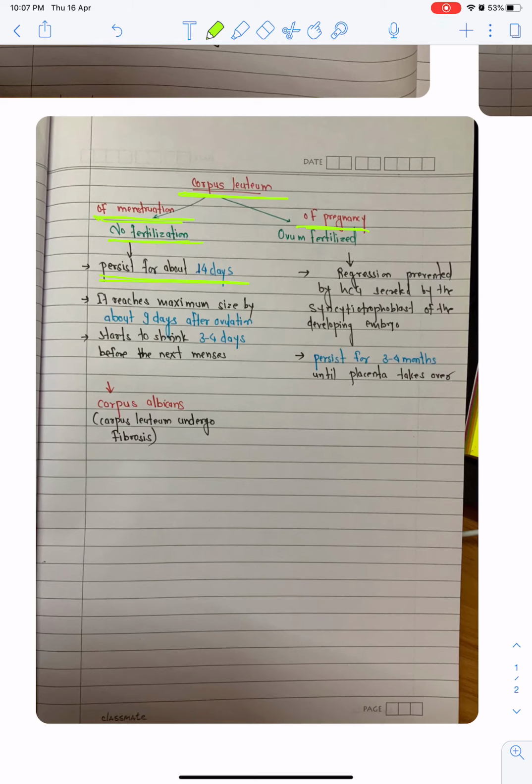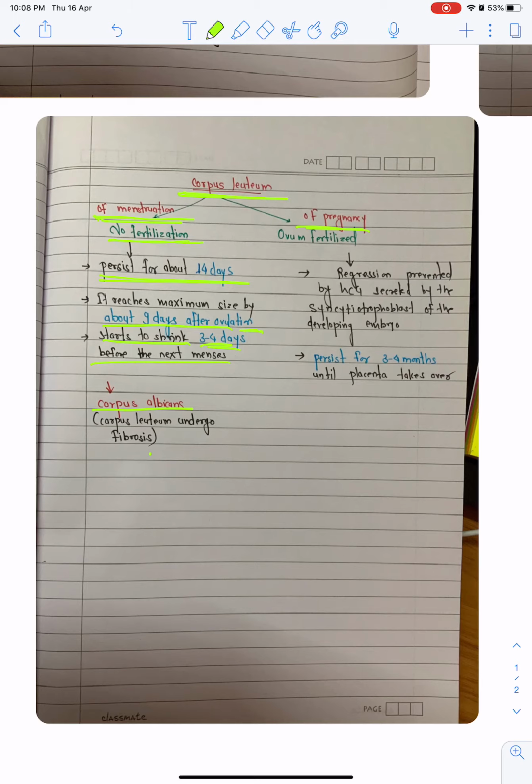It reaches maximum size about 9 days after ovulation, then starts to shrink 3 to 4 days before the next menses. Then the corpus luteum undergoes fibrosis and is known as the corpus albicans.